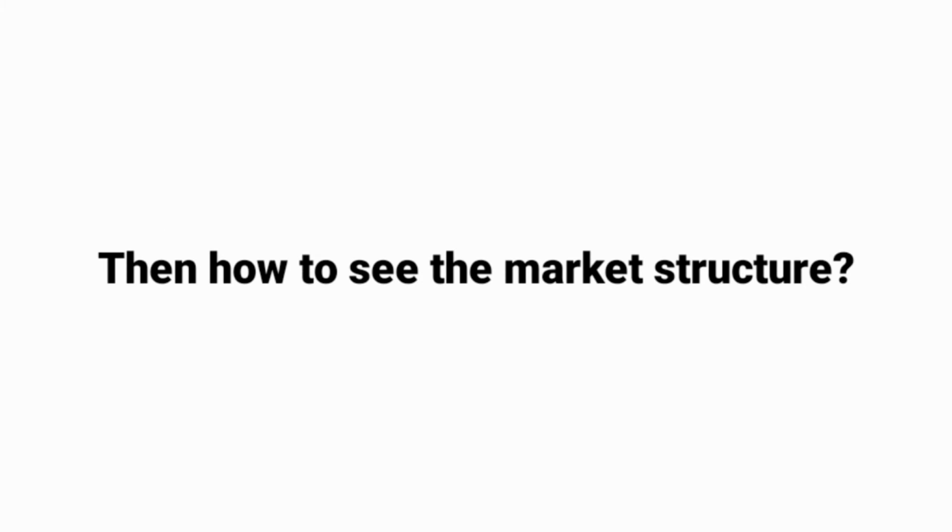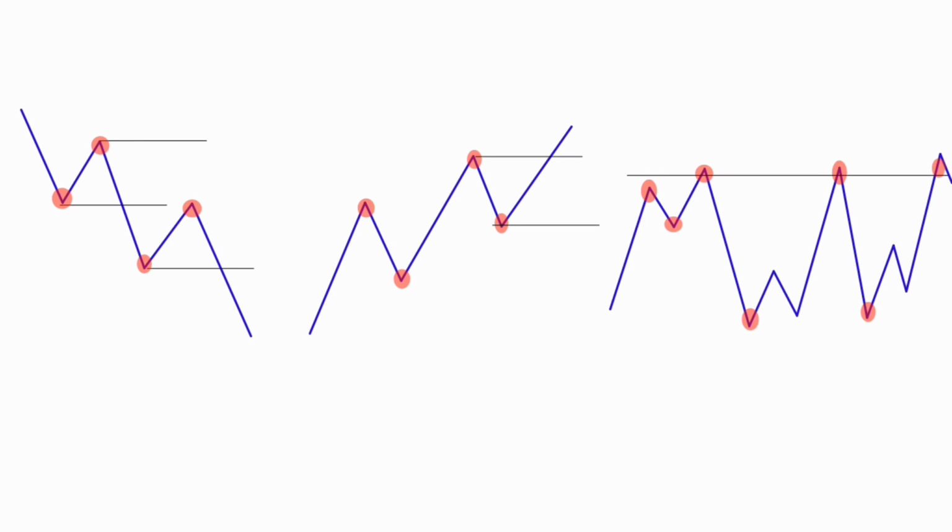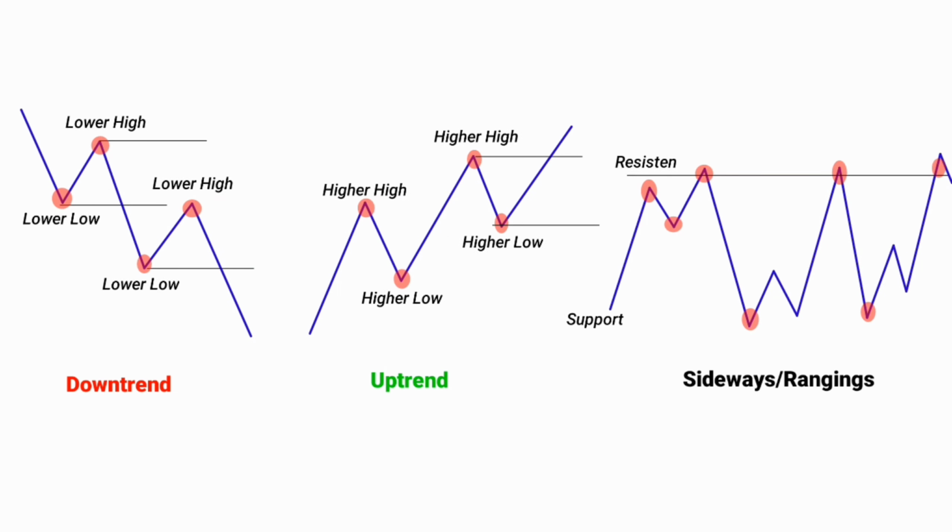Then how to see the market structure. Pay attention to the highest price, high, and the lowest price, low, that is formed. Trending market conditions have the characteristics of lower lows or higher highs, while sideways or ranging markets are characterized by prices that go up and down within a certain range.